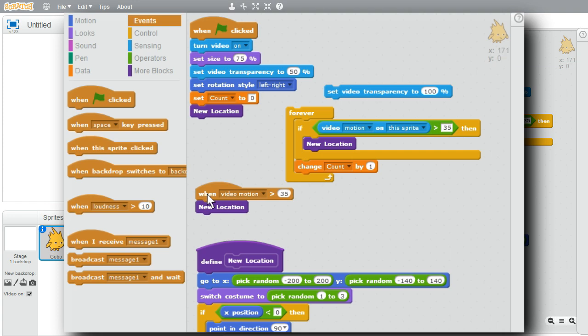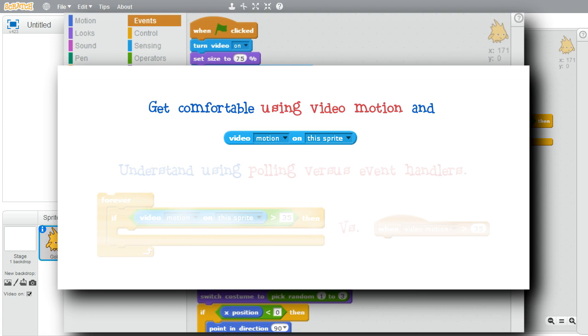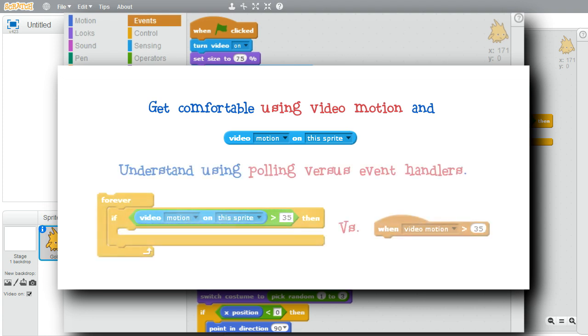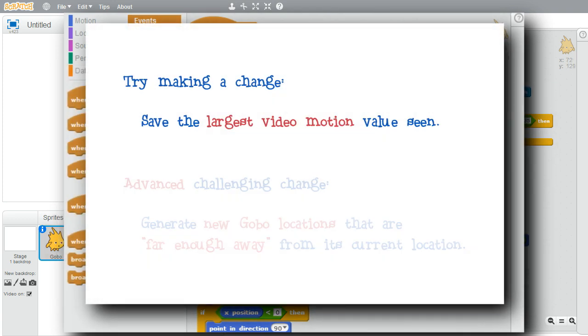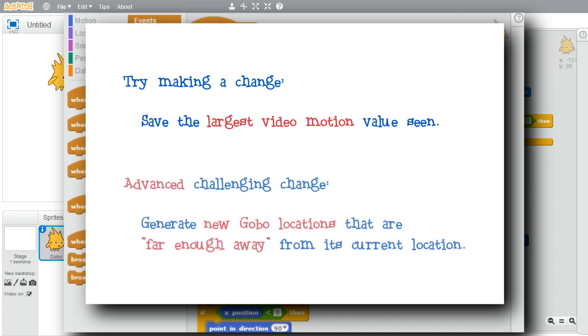I'm finished with this challenge. I encourage you to play with the program and get comfortable using video motion and understanding the idea of polling versus callback with event handlers. Try changing the program. Try keeping the largest video motion value seen. Try making a real challenging change. Try generating new locations, but only use the new location if it's far enough away from the current location. But above all, have fun with the program.